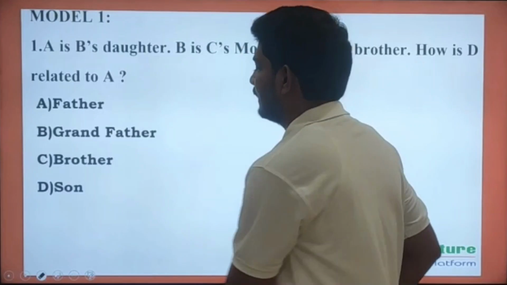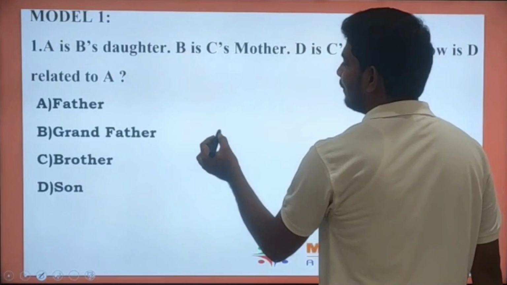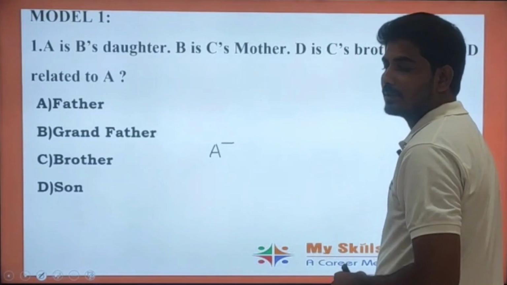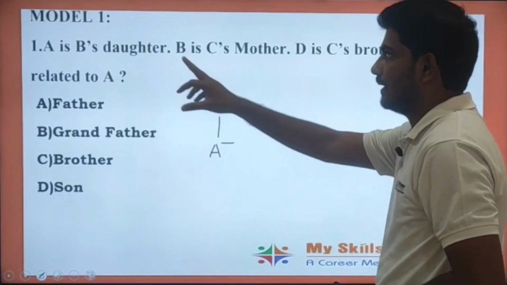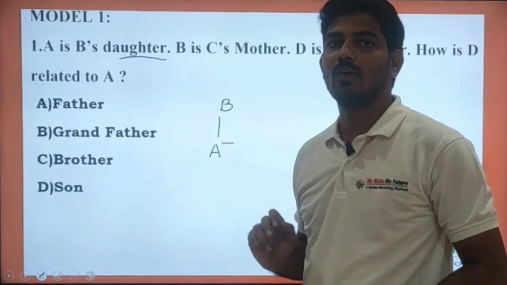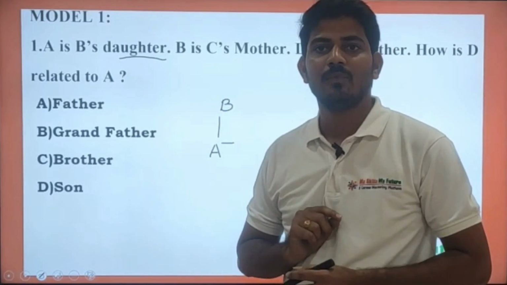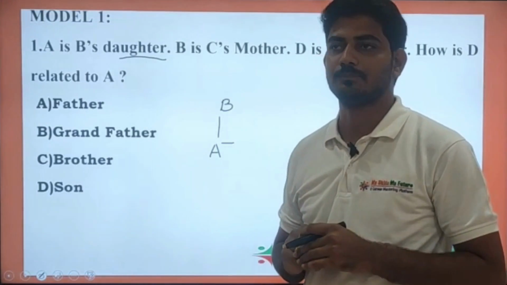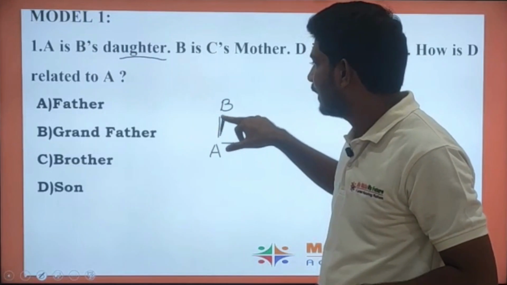See here how I am arranging it. A is the daughter of B, which means A is a female person and she is the daughter of B. That was the first statement. I already told you that to show a generation gap, we represent it with a vertical line, and to show the same generation, we represent it with a horizontal line. Here a generation gap was present, so we use a vertical line.